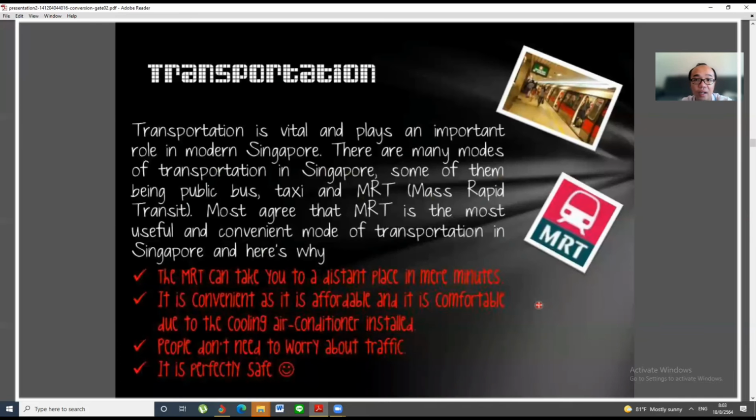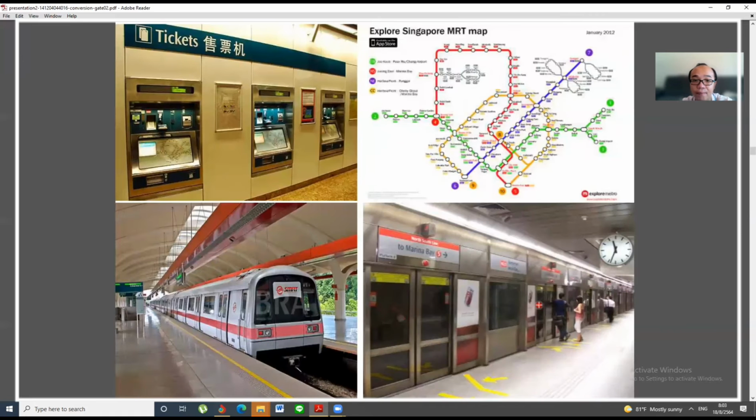Transportation. The transportation in Singapore focuses on the MRT, which is the subway. Like this, this is the MRT. You can go to any place with the MRT. It's the same as our BTS or the MRT in Thailand as well.